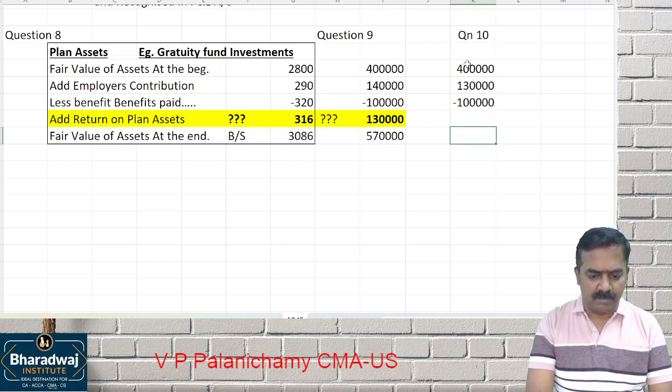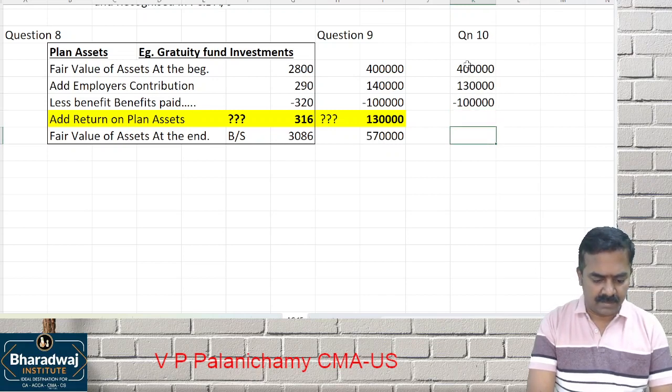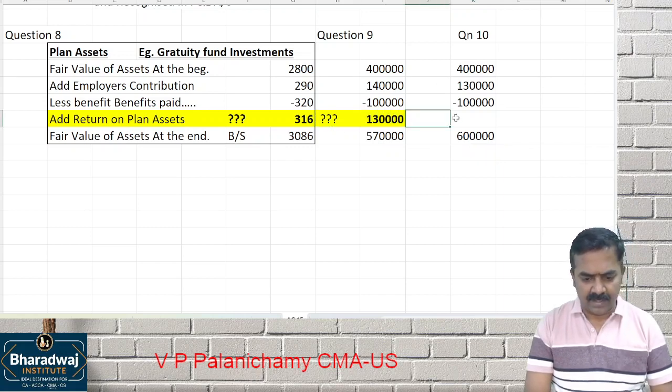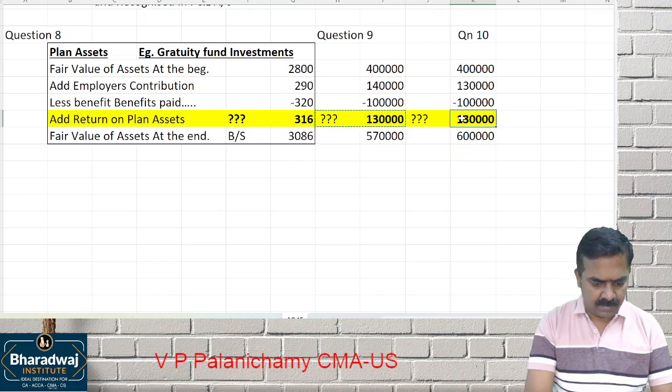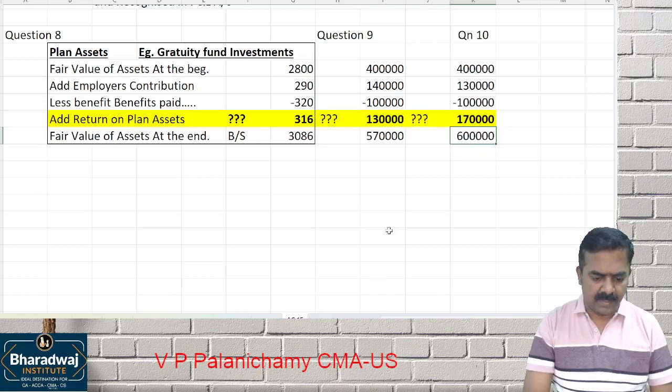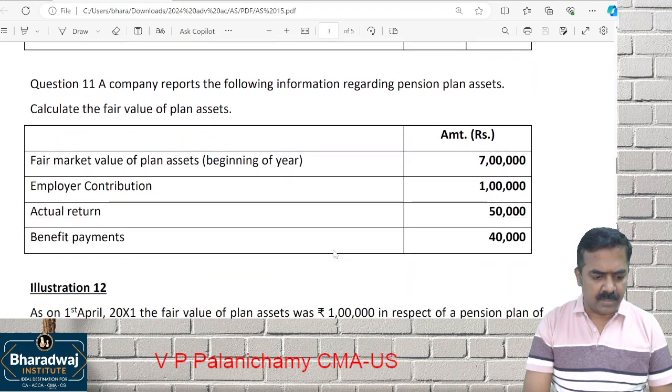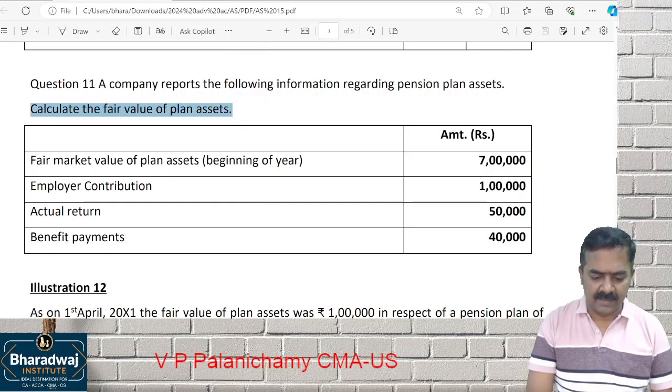So what is the plan at the end of the year? Balancing figure, 1,70,000. This is question number 10. They ask you to find out fair value of plan assets at the end of the year.